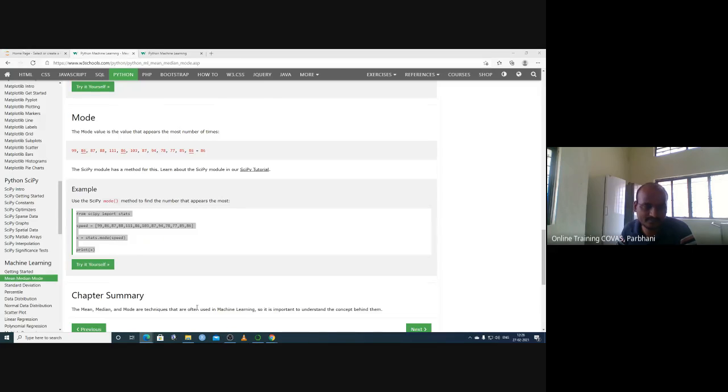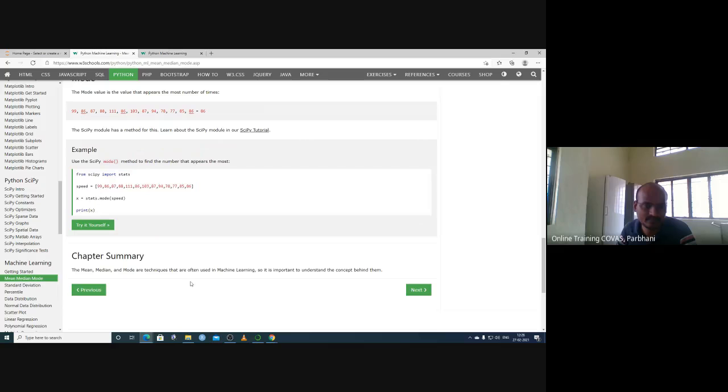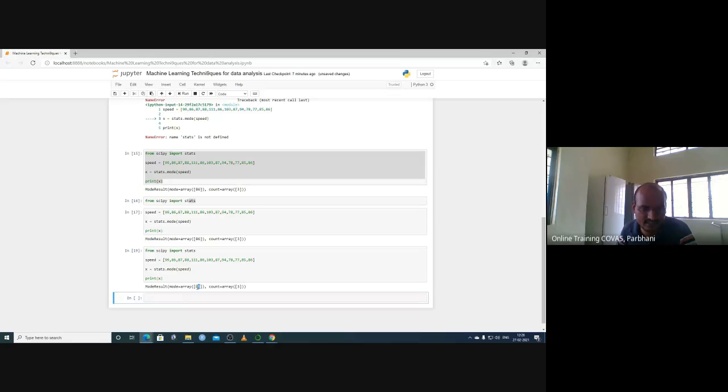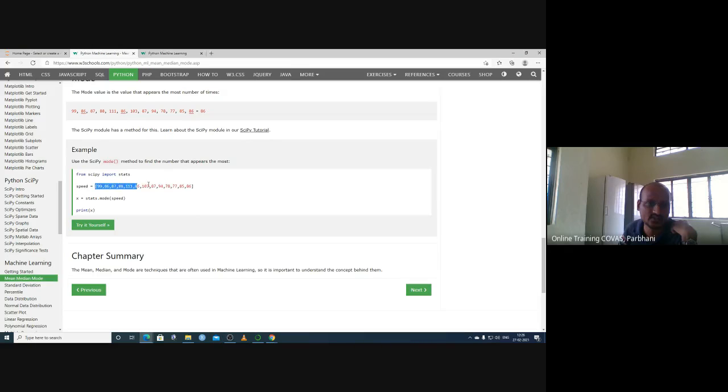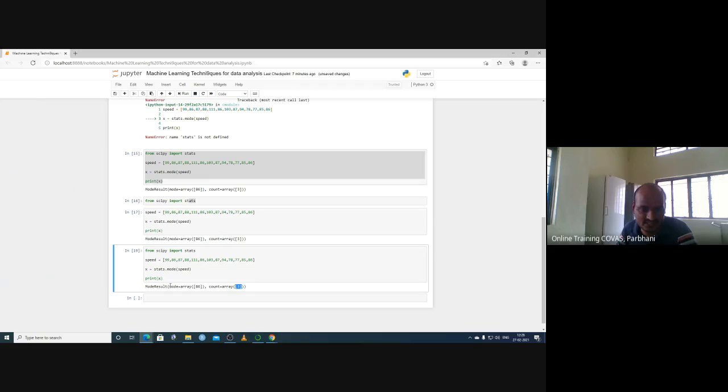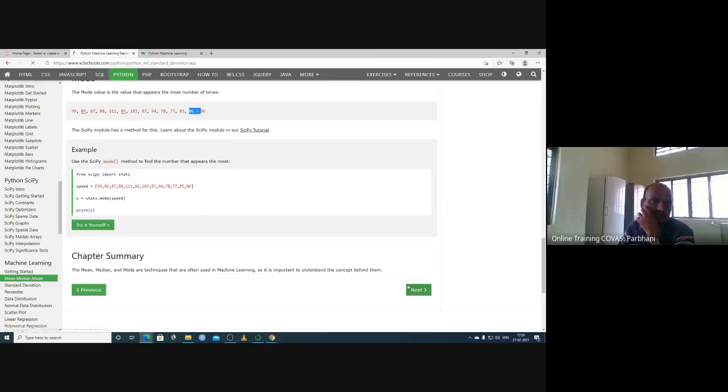So let's see whether it is giving it. Mode array. It should give 86. So 86. Okay, mode array 86. It is also giving the count, how many times it is repeating: 3 times. So it is showing that this value 86 appears 3 times. 1, 2, 3. So the mode is equal to array in brackets 86, and the count of the array is 3. So these things we have with us.